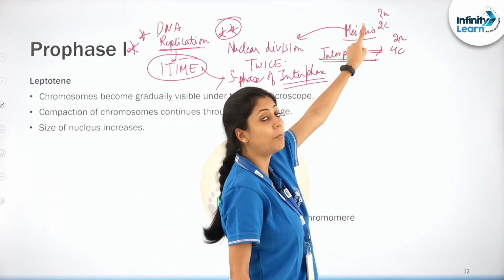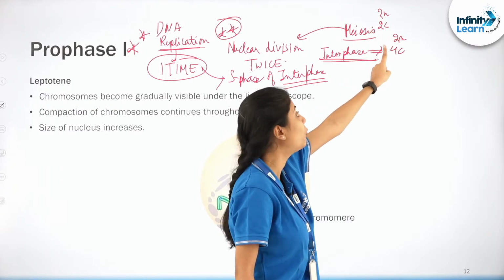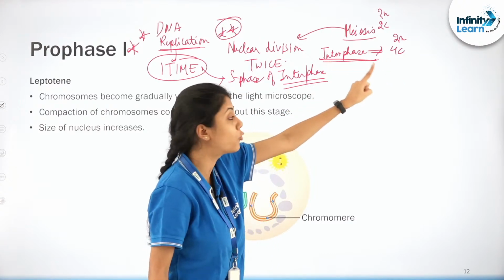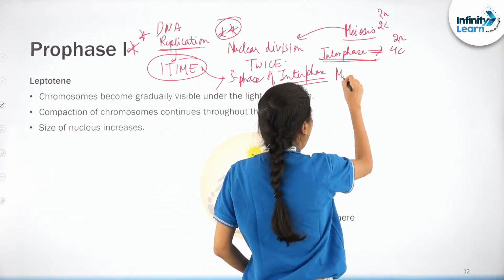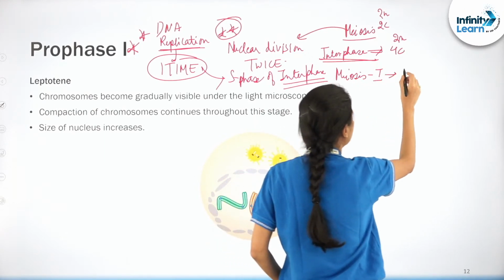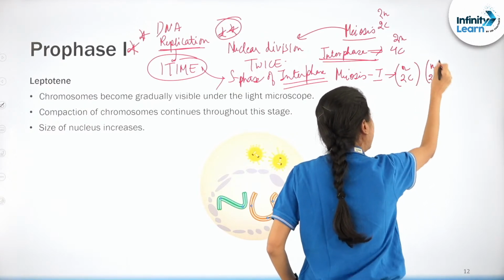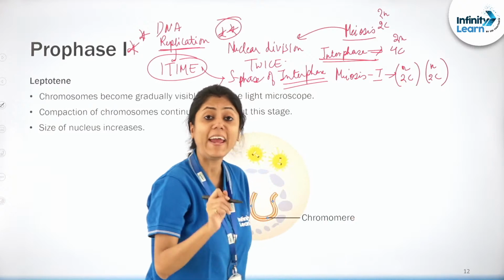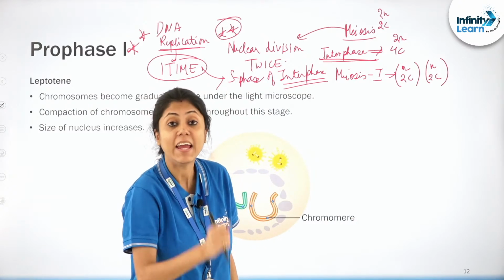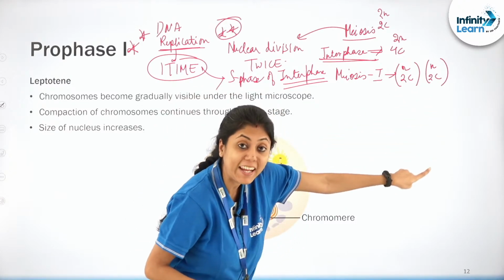तो meiosis में diploid cell से start होता है, it has 2n number of chromosomes, 2c amount of DNA. Then during the interphase it becomes 2n, 4c. Then after meiosis 1, right? After meiosis 1 it becomes n. 2 daughter cells will be formed and each daughter cell will have n number of chromosomes and 2c amount of DNA.